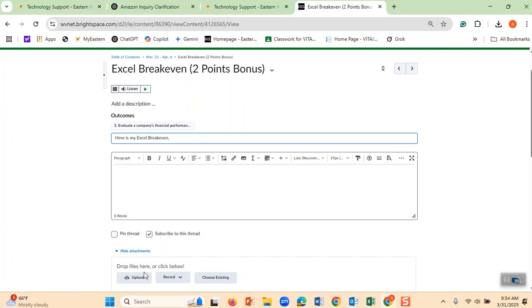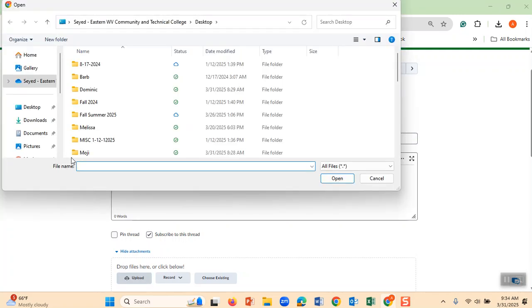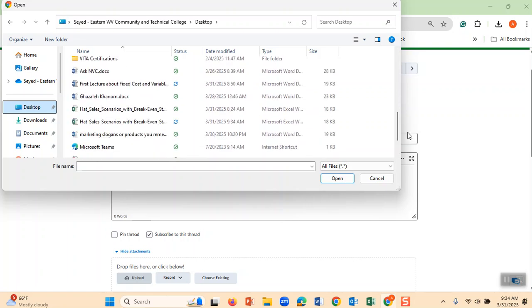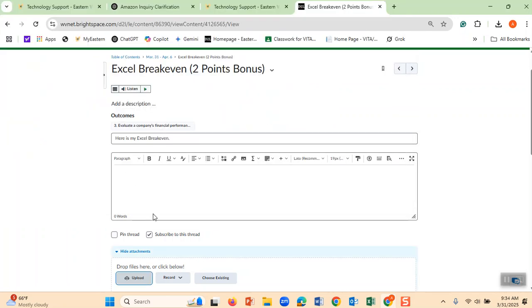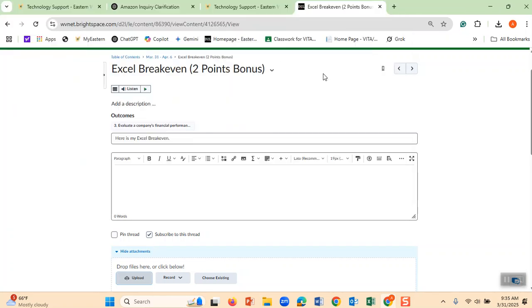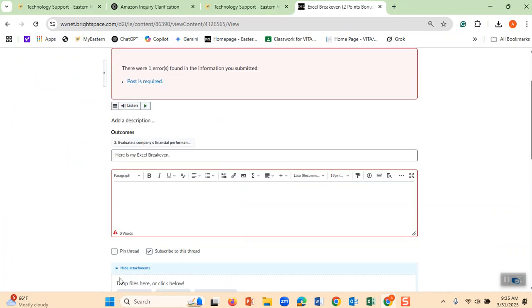Then I click upload, and I look for Excel break even, here you go, and I click upload, and I get 2 points. When I said upload, I should click post. I click post, and it says there is one error. What is that?